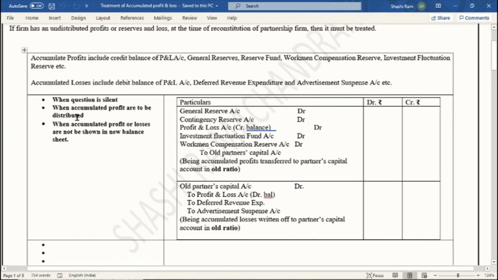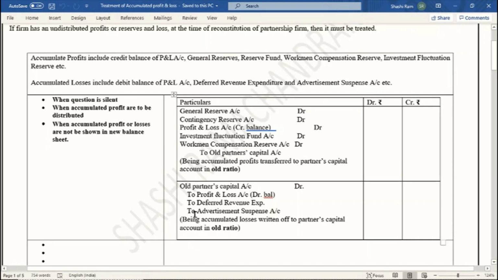You can very clearly see here that when the question is silent, or when the accumulated profits are to be distributed, or when accumulated profits or losses are not to be shown in the new balance sheet, these are the cases when we are going to distribute all these reserves, and there will be no balance in the reserve for the new balance sheet, or we can say we are going to close the accounts. General reserve, contingencies reserve, P&L account, investment fluctuation reserve, workmen compensation reserve, all these are to be debited to old partners' capital account in old ratio.